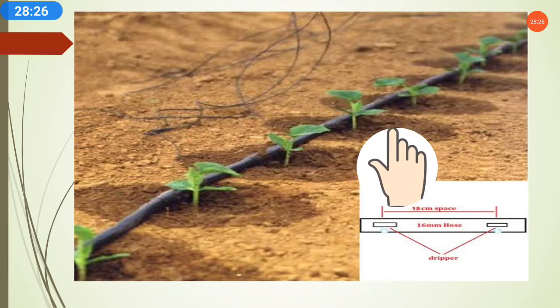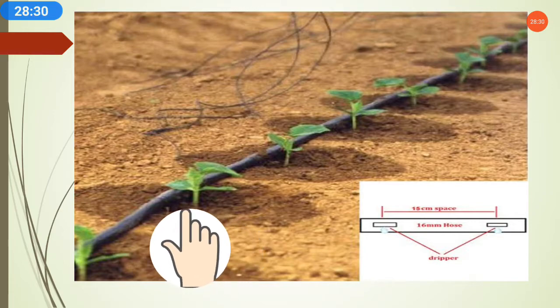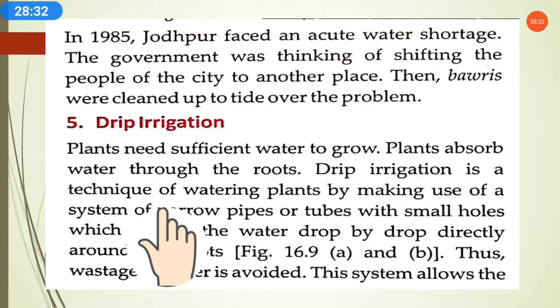So not much water is wasted, and only the required amount of water comes out from the pipe.